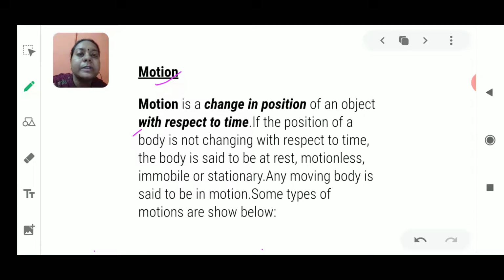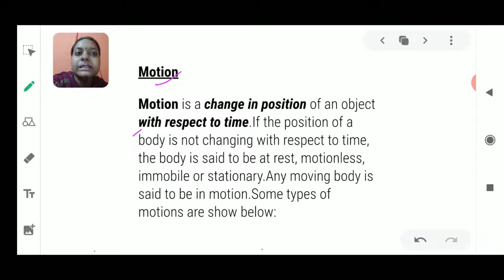Suppose you come to school, walking or riding a bicycle. Then you take a reference with time; it takes 10 minutes to reach your school. You feel that yes, now I can move from my home, and it will take 10 minutes to change my position from my home to school. So the main important point I want to discuss here is that if the thing is moving, it is changing its position, and that change in position is with respect to time.